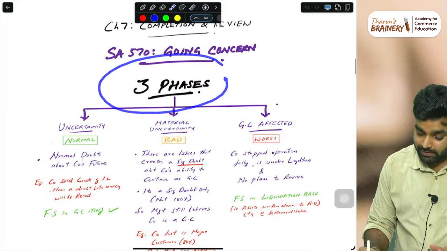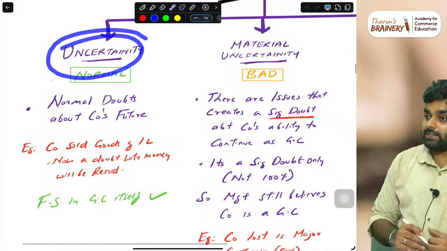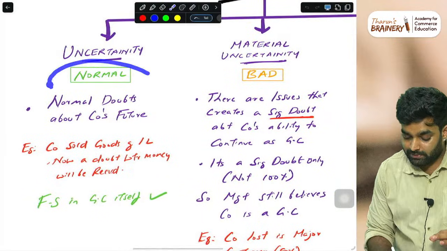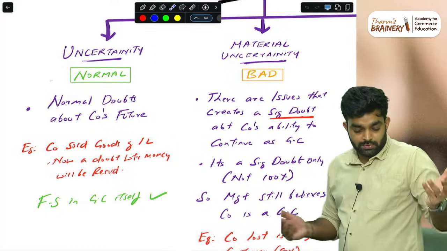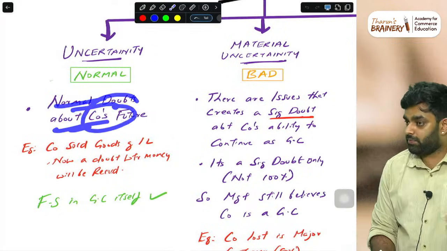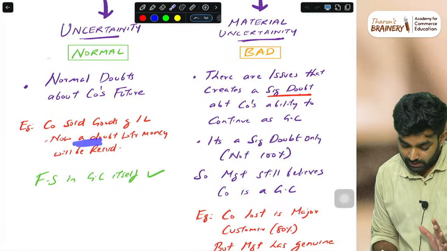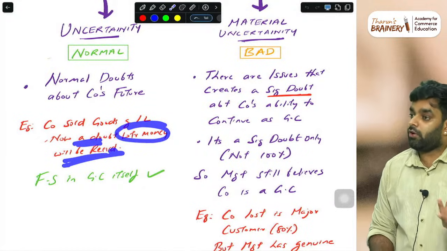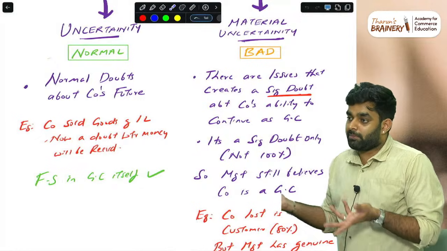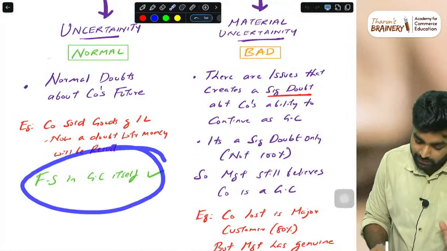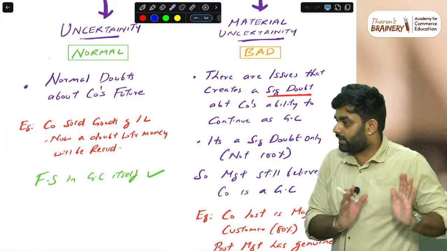So in SA 570 going concern, we have three phases. The first phase is what we call uncertainty. Uncertainty means it's just normal uncertainty. Every business has uncertainty, everyone. Normal doubts about the company's future. See, the company sold goods worth 1 lakh, and now there is a doubt whether the money will be received or not. Normal, every business at 31st March will have a lot of debtors. Everyone is uncertain whether the money will be received or not. So you just prepare the financial statements on a going concern basis itself, no problem. It's just normal uncertainty for every business.